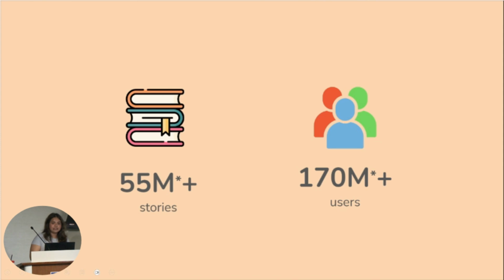The second is purely the scale of Wattpad. We have over 55 million stories and 170 million users. You can imagine that it must be really difficult for a user to actually sift through all of these stories to find a great story for them. So the power of personalization is really make or break for a platform like Wattpad, because we have a very short period of time to give the user what they want. And we all know we are in this kind of attention economy right now. So we really need to build recommendations that win.